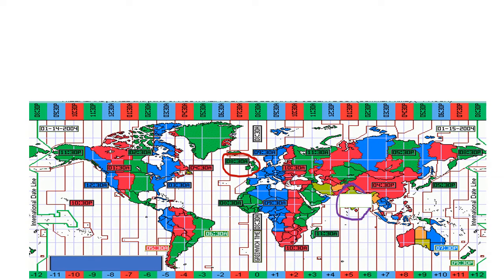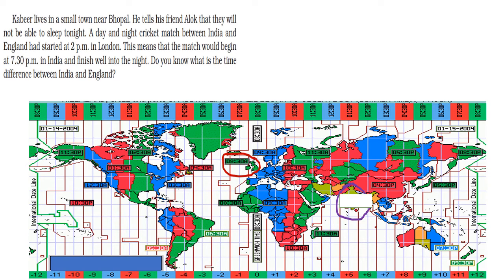Now we will compare Indian Standard Time with Greenwich Mean Time. Kabir lives in a small town near Bhopal. He tells his friend Alok that they will not be able to sleep tonight. A day and night cricket match between India and England had started at 2 p.m. in London. This means that the match would begin at 7:30 p.m. in India and finish well into the night. So do you know what is the time difference between India and England?